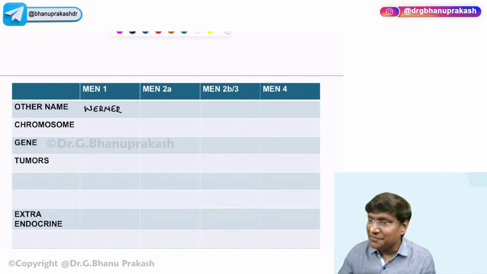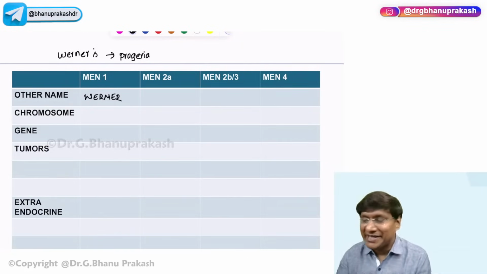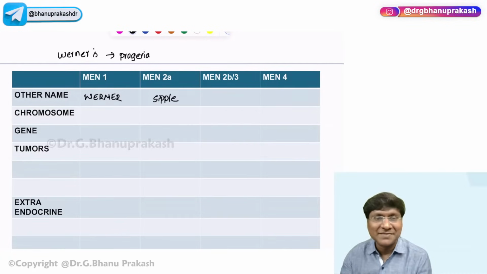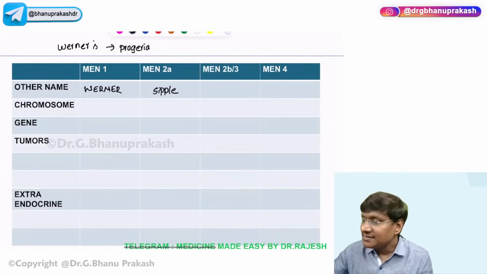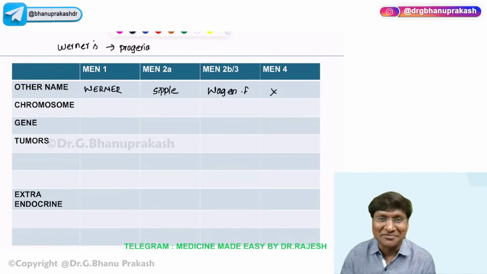And you should not get confused with Werner's. What is Werner's? Werner's is progeria, which is nothing but premature aging. Whereas MEN2A is called Sipple syndrome, right? And MEN2B, which is also called MEN3, is called Wagenmann-Froboese syndrome, right? And you don't have any other name for MEN4, okay?